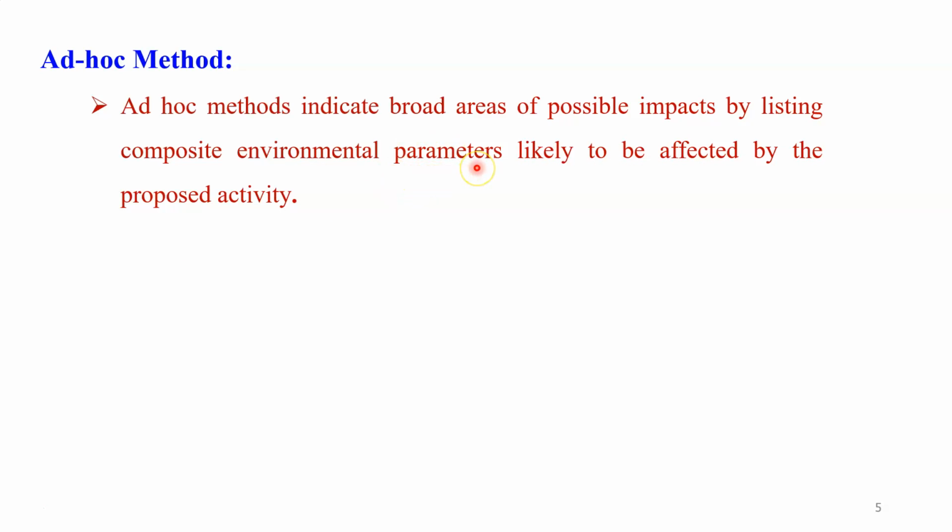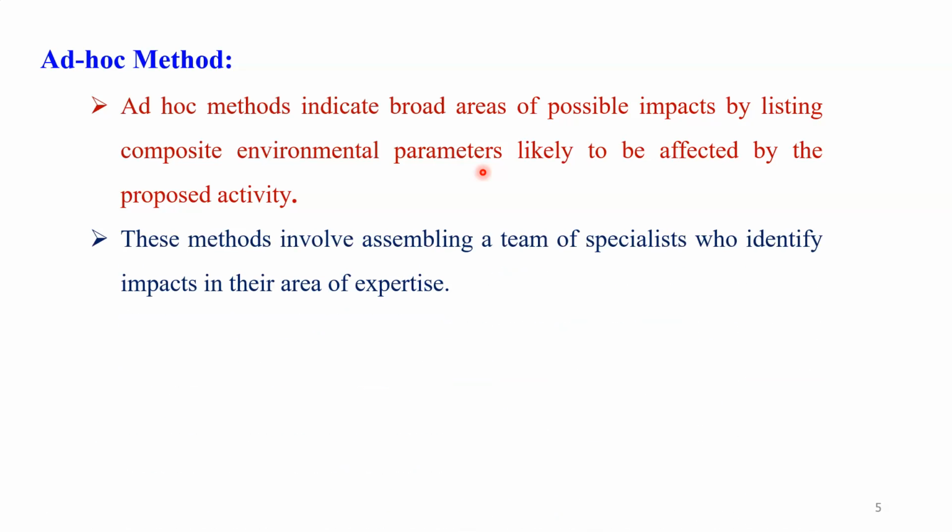So environmental parameter means flora and fauna, the animals, the plants, the vegetation that are available in that area. So what will be the impact of that particular development project on these environmental parameters I just mentioned? It may be the plants, the vegetation, the animals, the birds, or the other components of the environment, or the components of the ecology that we assess through this method. And this method is very useful for this purpose.